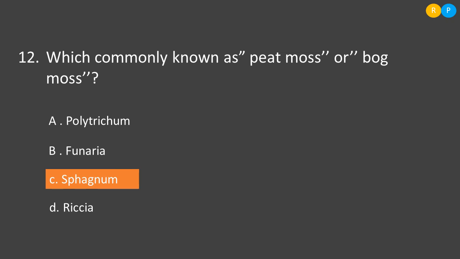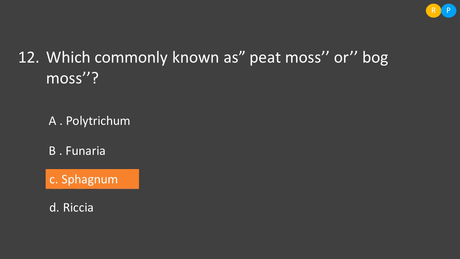Because of this, the soil holds moisture for a long time, and the mineral holding capacity also increases in soil. That is called peat moss. So peat moss usually increases the water holding capacity of the soil.